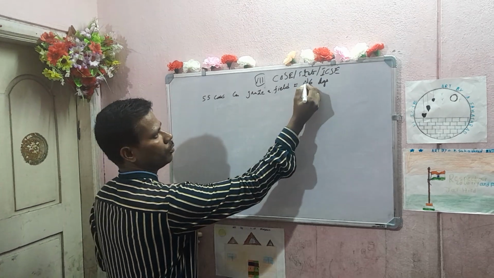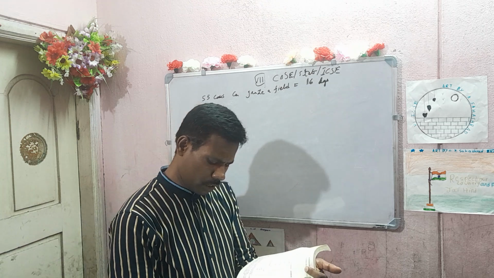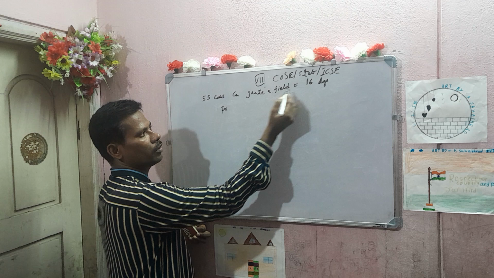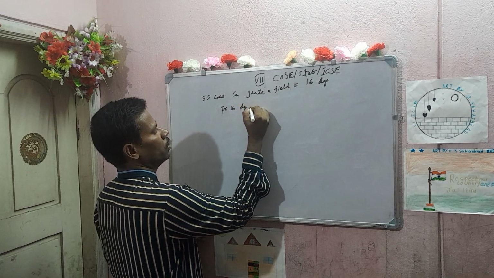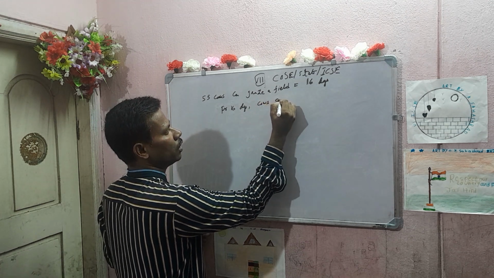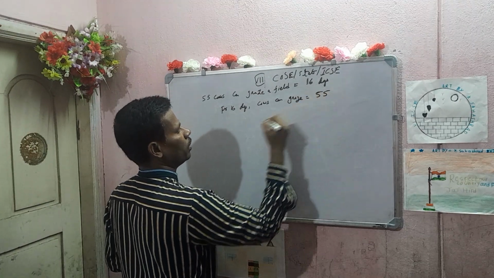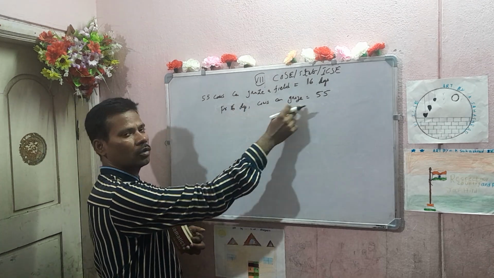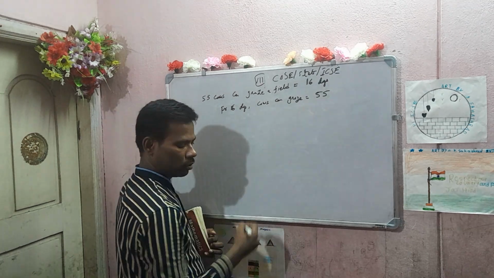Here, simple students, 16 days. How many cows can graze the field in 10 days is what it is asking. So you need to convert this for 16 days. For 16 days, cows can graze is equal to how many cows? 55 cows.